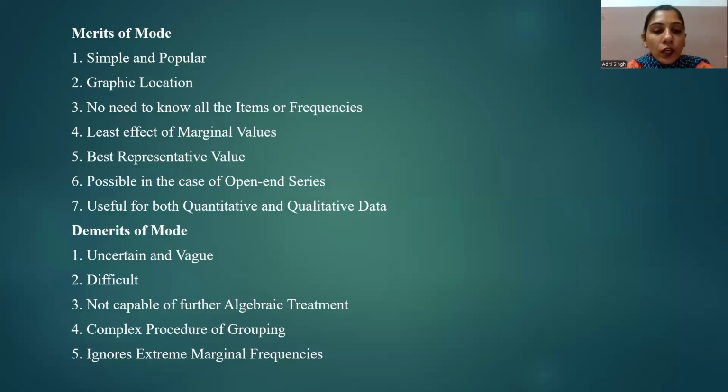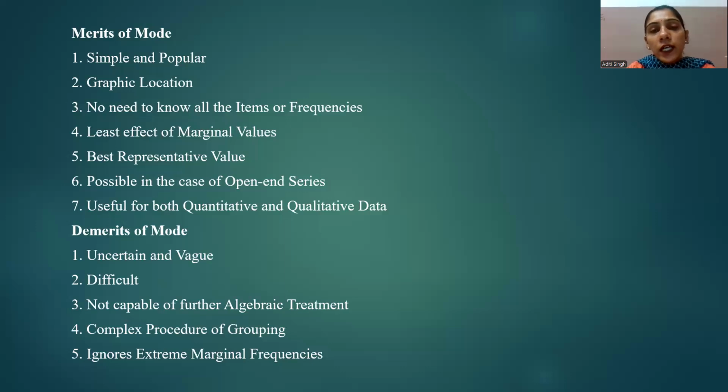Next point is the complex procedure of grouping. While calculating the mode of a statistical series, sometimes it also includes grouped data, which can be very cumbersome, or it will make it very difficult to determine the modal value.